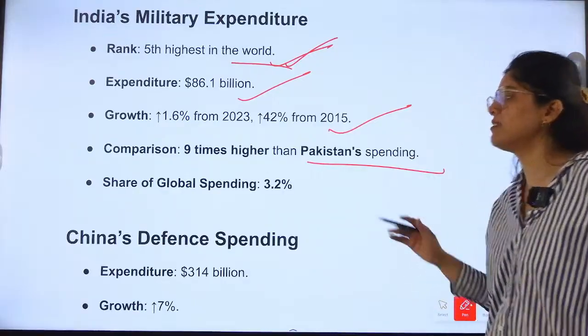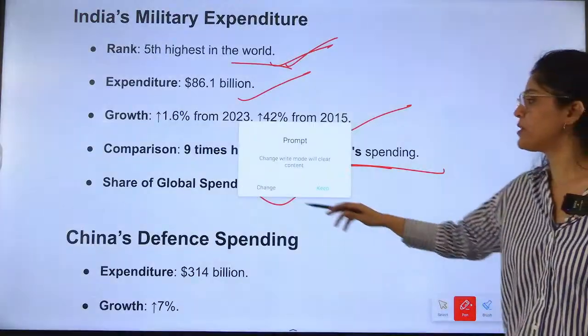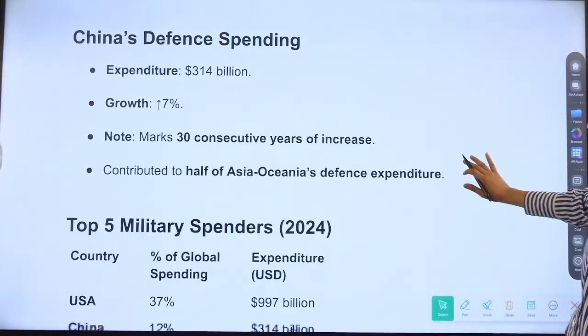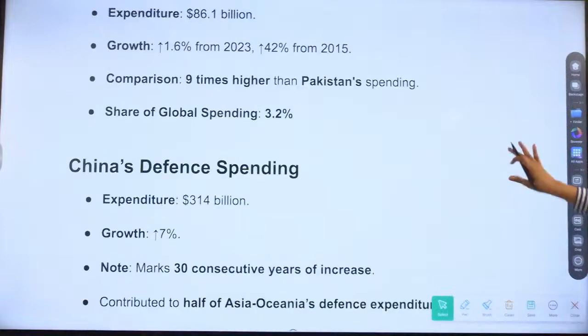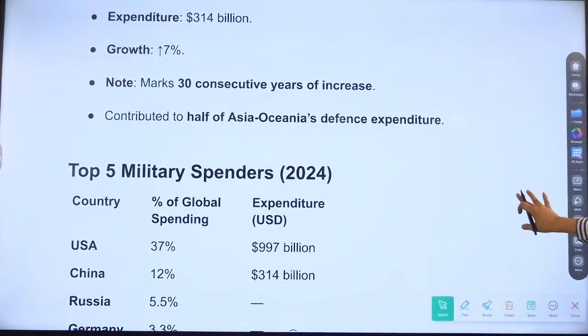And comparison, we already saw, this is the news. Share of global spending is 3.2%. Now, China's defense spending is 314 billion. Now, ours is 86. It's 314. Growth 7%.